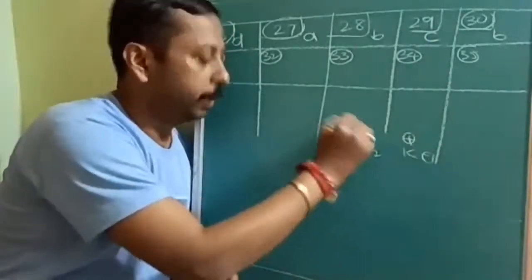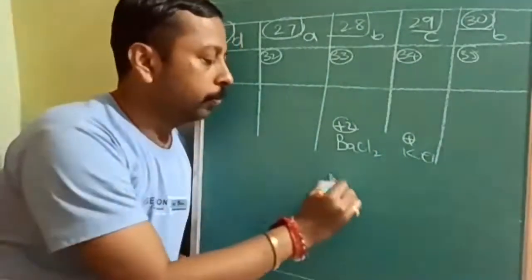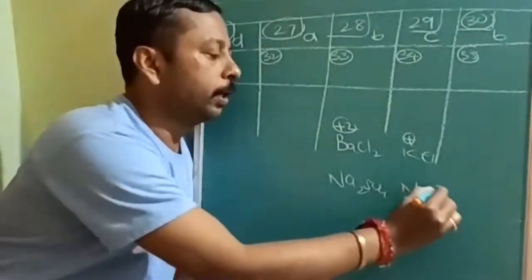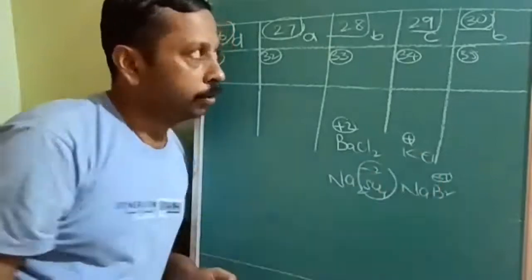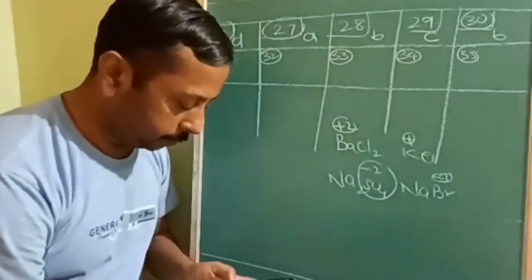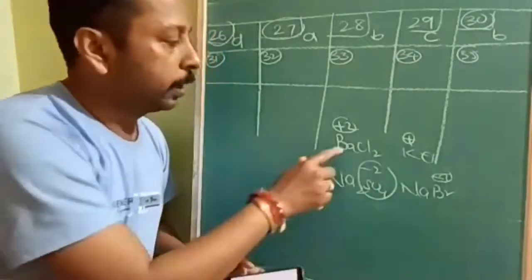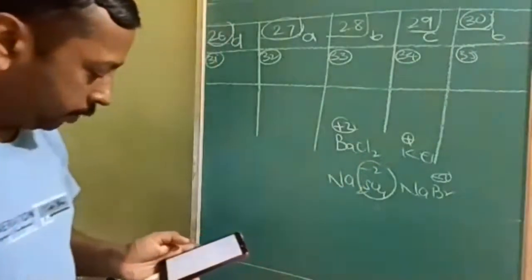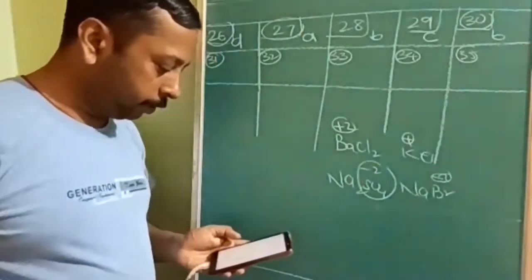The same thing we are comparing with Na2SO4 and NaBr. Here it is sulfate minus and Br minus. So what answer will be correct? The correct statement: A is a positively charged colloid, and B is a negatively charged colloid.